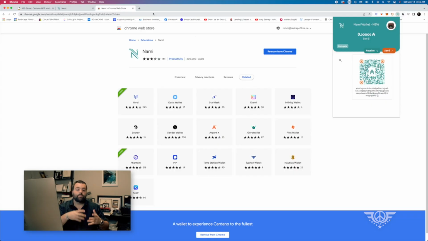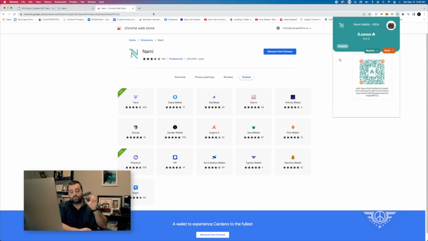The third way, and my favorite way, is if you have a hardware wallet. Now with the Trezor Model T, I'm a big fan of this wallet for many reasons, but now with the Trezor Suite, you can buy Cardano directly to your wallet. So that's going to be the best way. Then from there, you can send coins over here to your wallet.